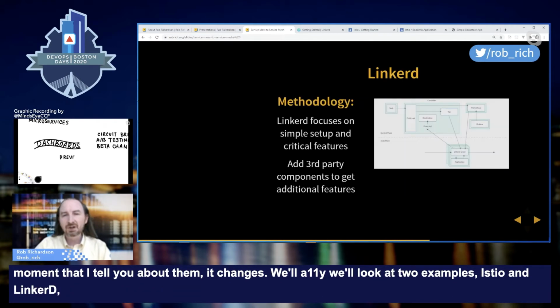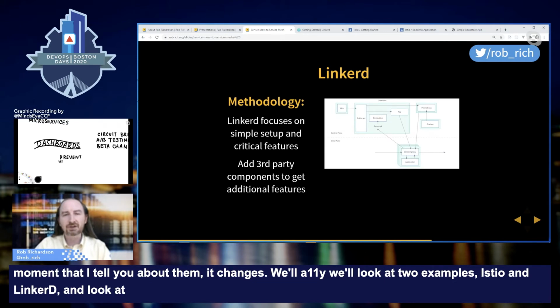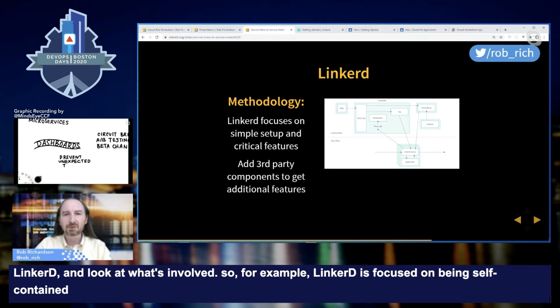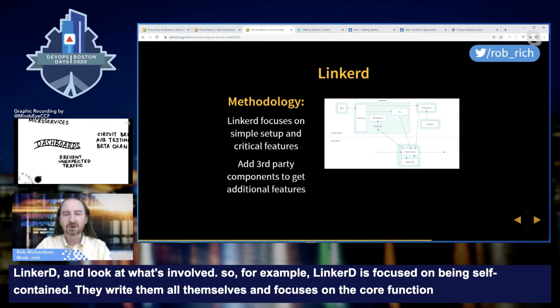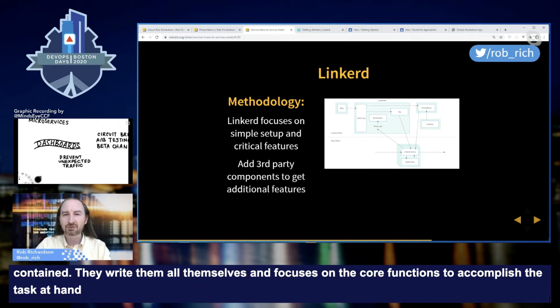So for example, Linkerd focuses on being self-contained. They write all the pieces themselves, and they focus on those core functions that you need to be able to accomplish the task at hand. They don't do a whole lot of ceremony and optional features. If you need those optional features, you'll need to go to external plugins.